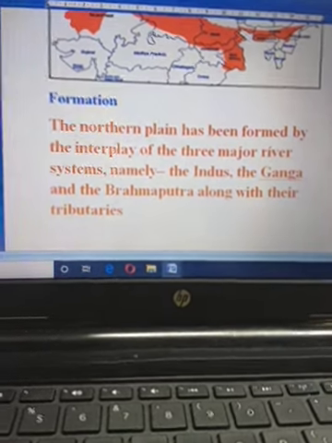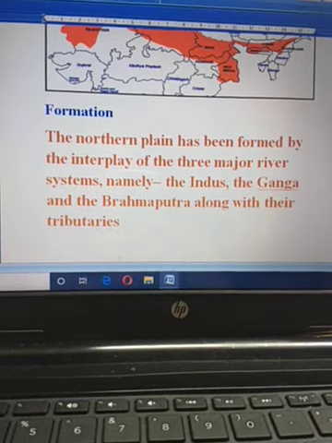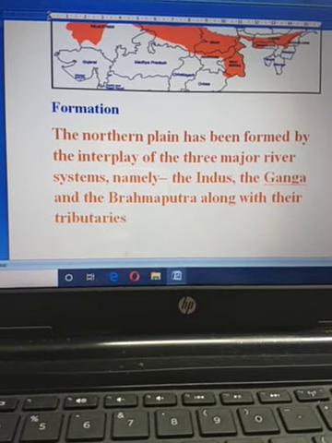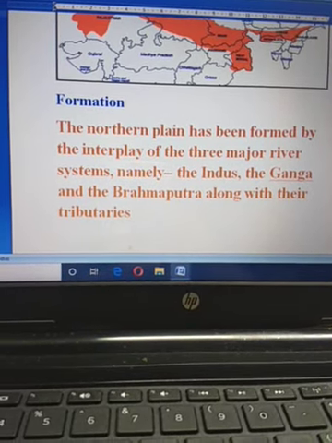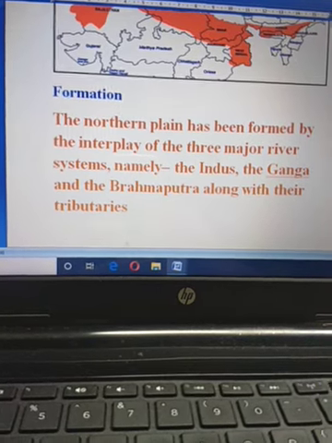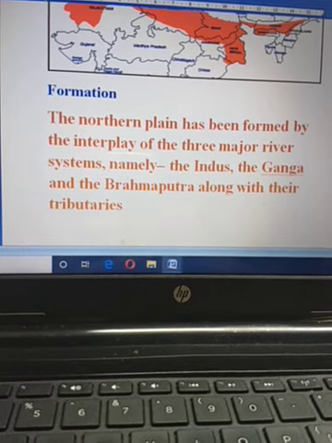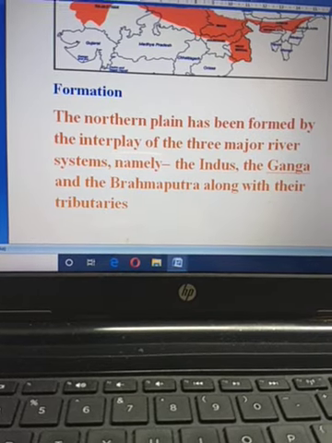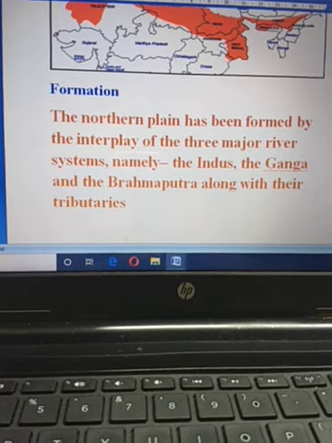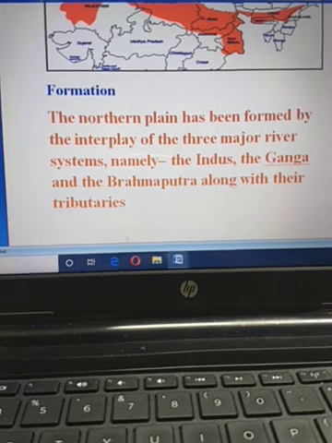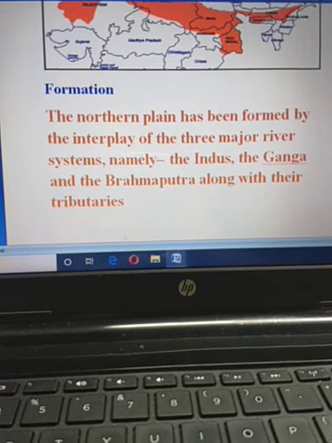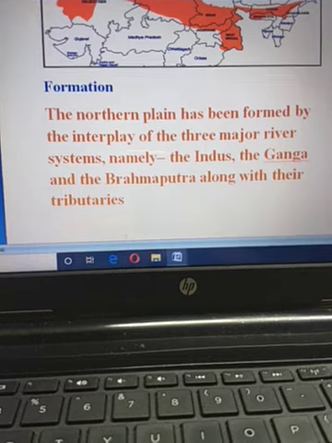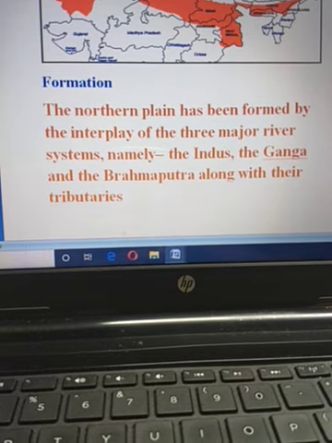So whenever you write about the formation of the northern plain, you have to learn that the northern plain has been formed by the interplay of the three major river systems, namely the Indus, the Ganga and the Brahmaputra, along with their tributaries. What is the meaning of the word tributaries?